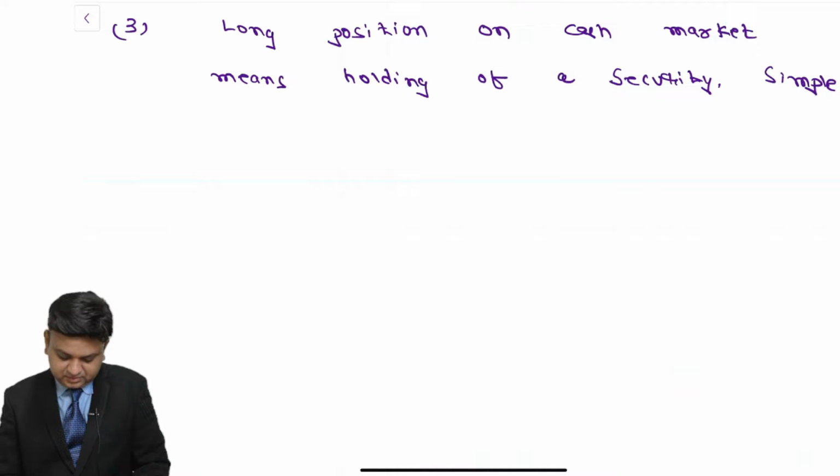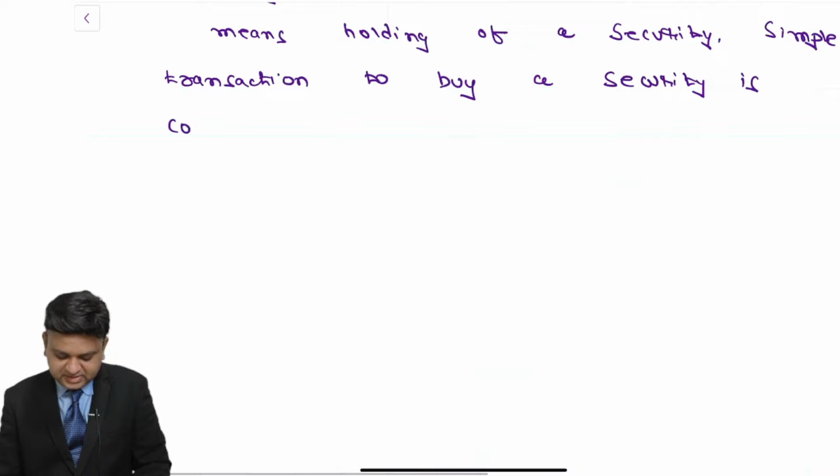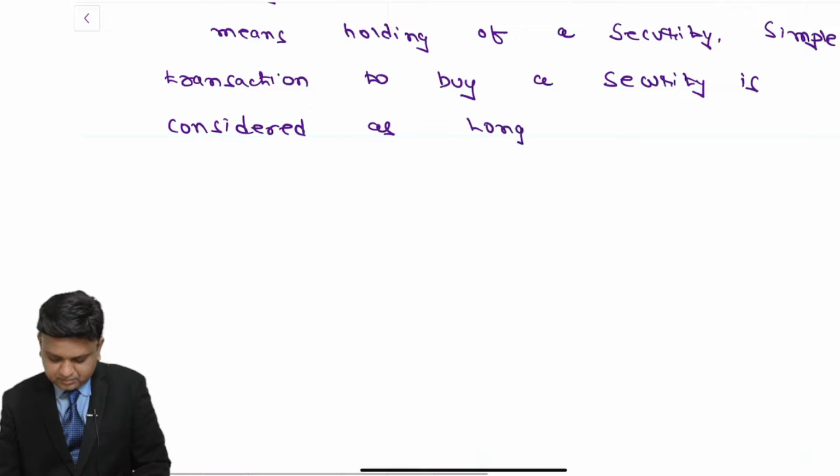Simple transaction to buy a security is considered as long position on cash market.